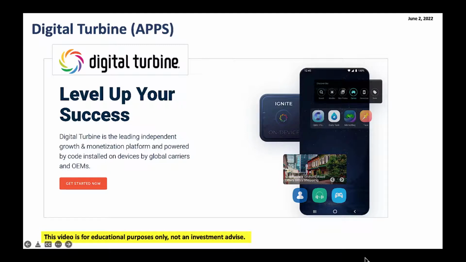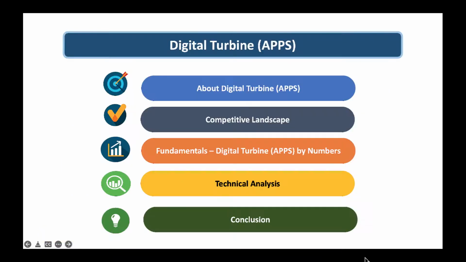In today's segment, we will take a look at Digital Turbine, ticker symbol APPS. This company helps with digital advertising, especially for mobile carriers and global carriers. Think about AT&T, Verizon, and these types of companies. They use Digital Turbine for advertising and getting that advertising monetization. So with that, let's jump in and get started.